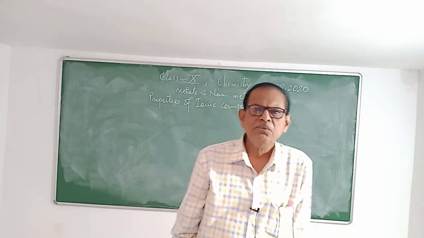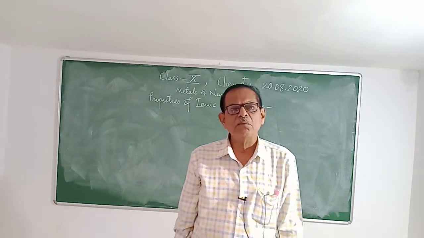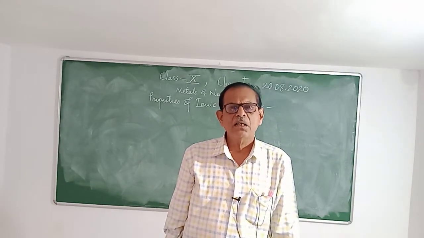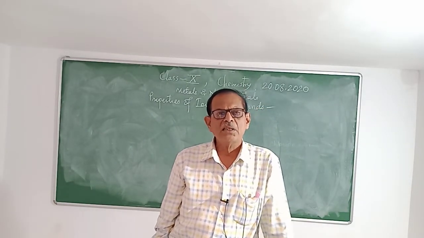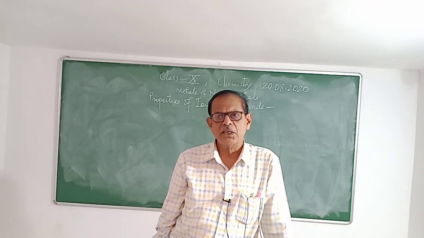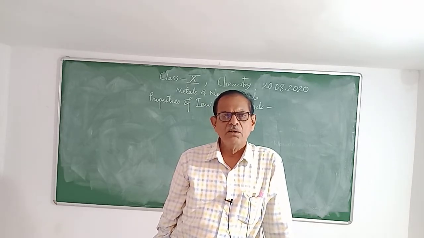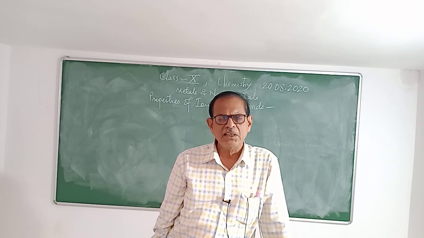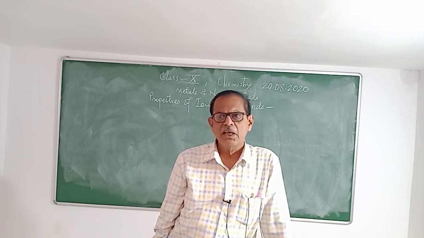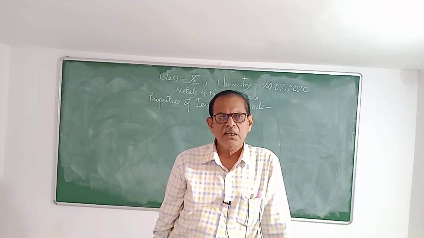Then we have seen they have high melting and boiling points, because the two ions are held together by strong electrostatic forces of attraction, which do not separate easily. Therefore they require very high heating to separate.